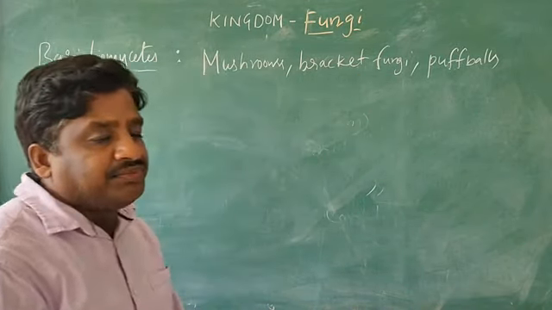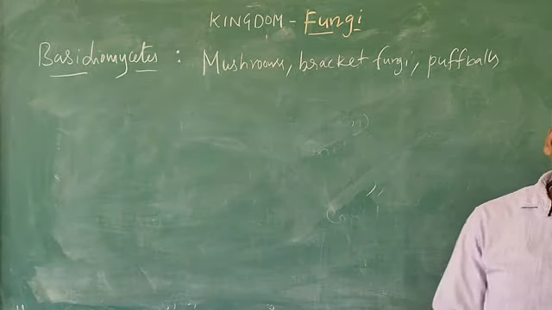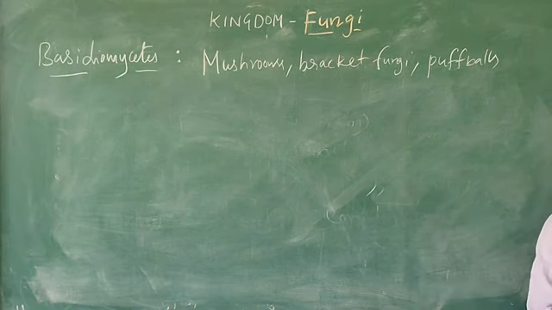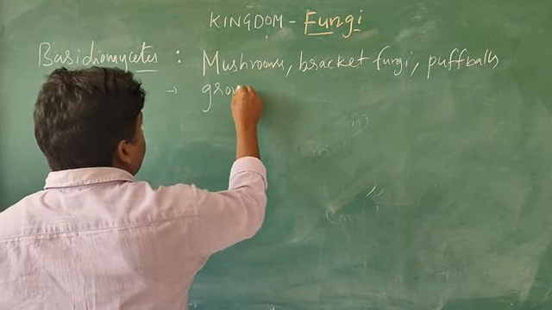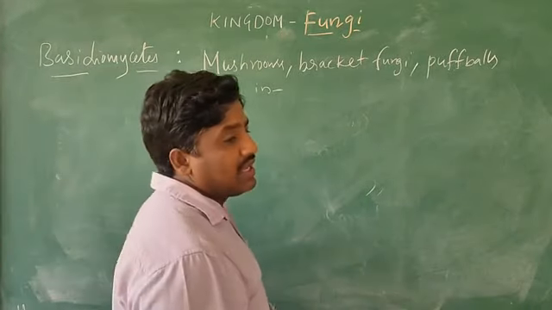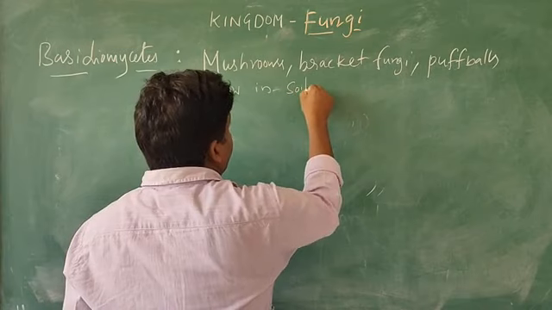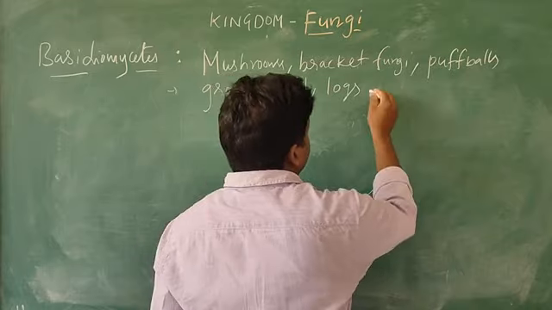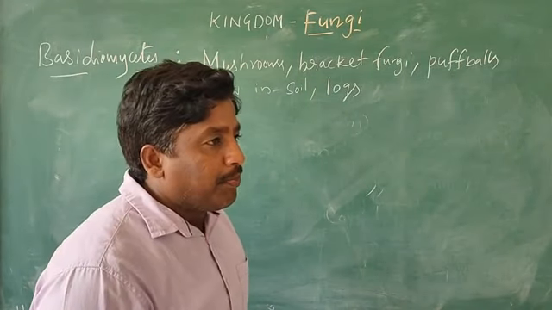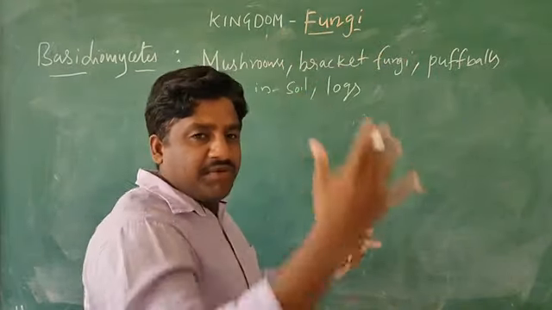Okay, and those organisms inhabit where? They grow in soil and logs. Logs means a branch, a very big branch that has fallen down.